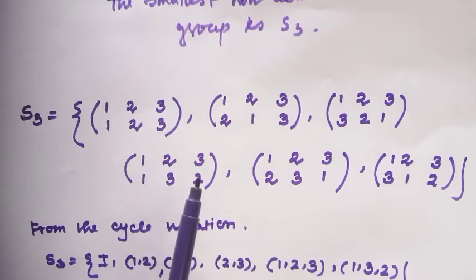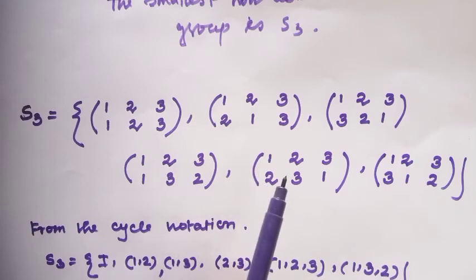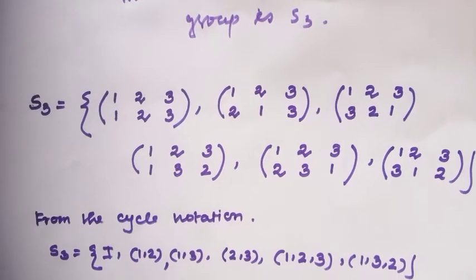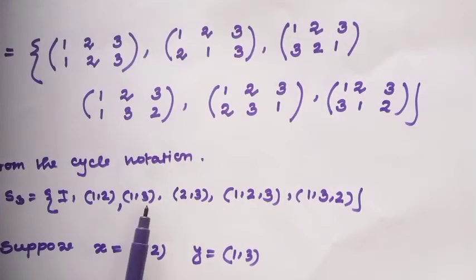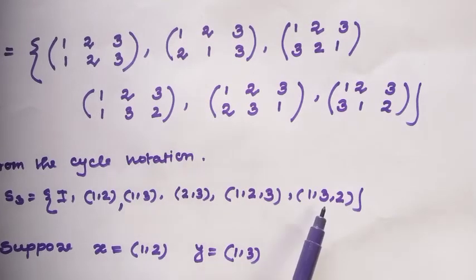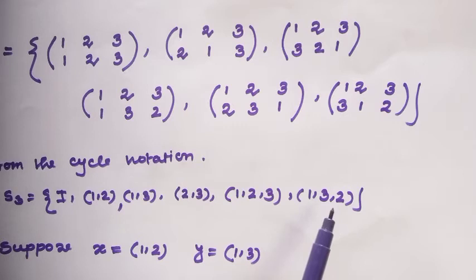If you haven't seen them, I recommend you please see those videos first. The cycle notation of S3 is: identity, (1 2), (1 3), (2 3), (1 2 3), (1 3 2). Okay? What is cycle notation? I have discussed that in my previous video.